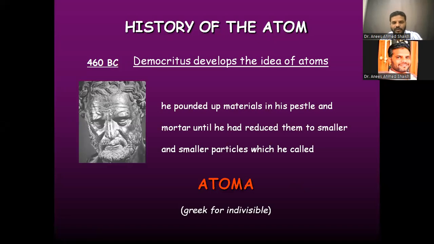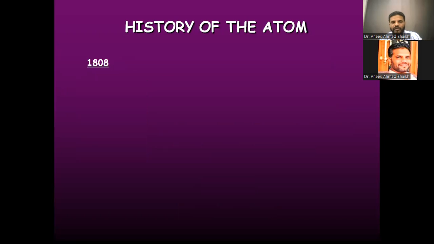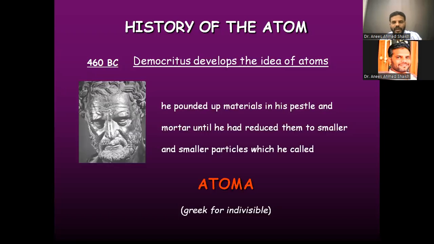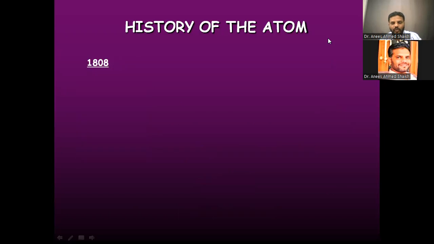It is the Greek word atoma, which is nothing but indivisible. So it is a combination of two words: A is for absent and toma is divisibility. The species in which there is absence of divisibility is known as atoma.